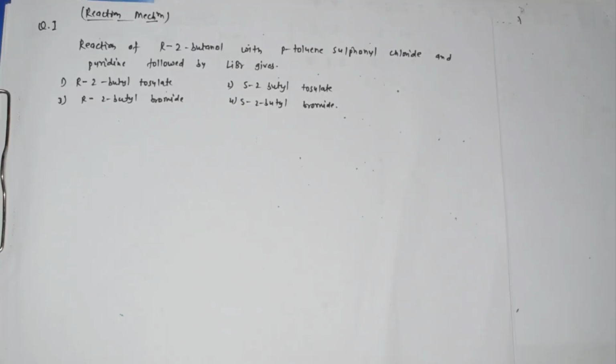Let's understand how we can solve this question and what our strategy should be. First of all, here you should write the structure of R-2-butanol with paratoluene sulfonyl chloride, as they are saying, right?